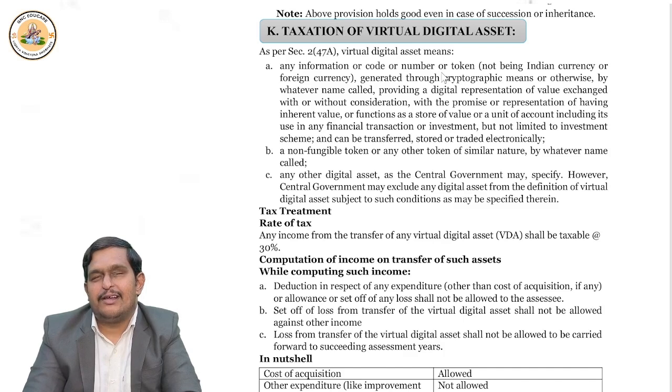But sir, suppose there is a loss in case of virtual digital asset, then that loss cannot be set off. Only if the consideration minus cost leaves a balance, it is taxable income. If suppose cost is more, then you forget it. Government also will not support. Basically, I don't support any cryptocurrency or any virtual digital asset. This is not government backed, so don't trust it for sure.